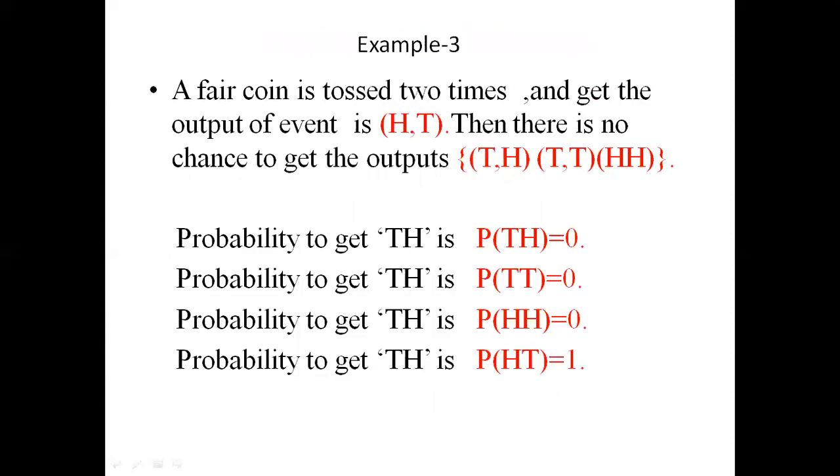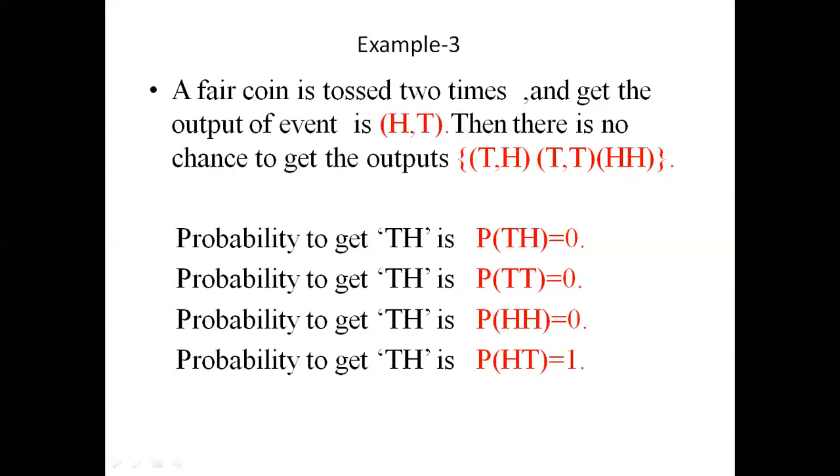Here is one more example. A fair coin is tossed two times and we get the outcome head and tail. Therefore, there is no chance to get the other outcomes, that is tail head, tail tail, head head. So the probability to get tail and head is equal to 0. Why? Because the head and tail outcome has already happened. And the probability to get tail head or TT is 0.